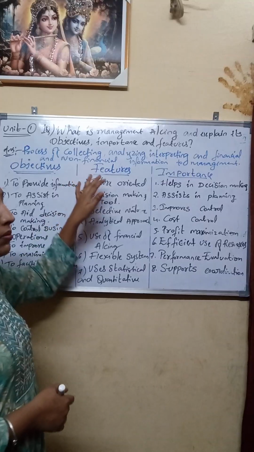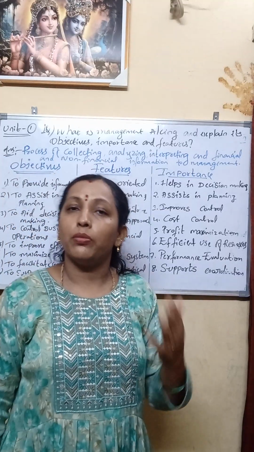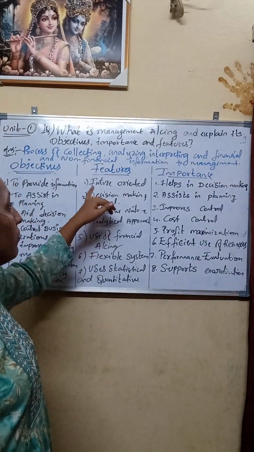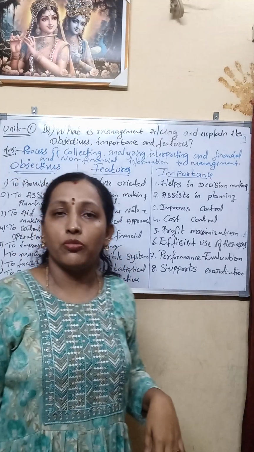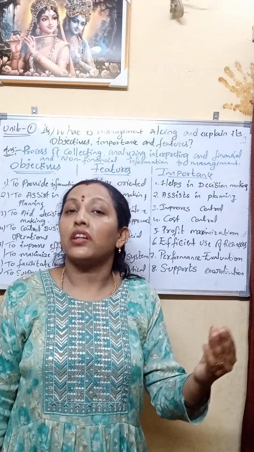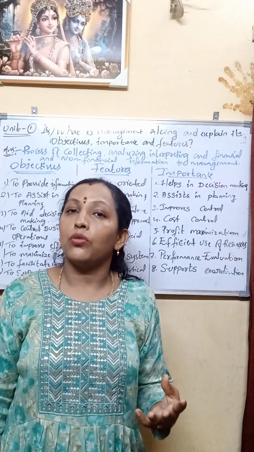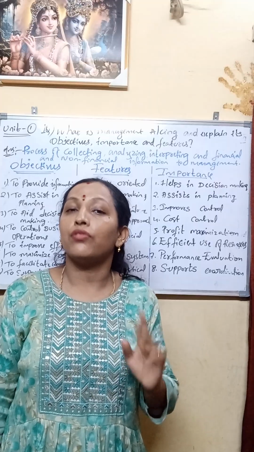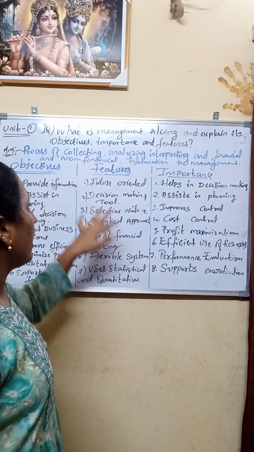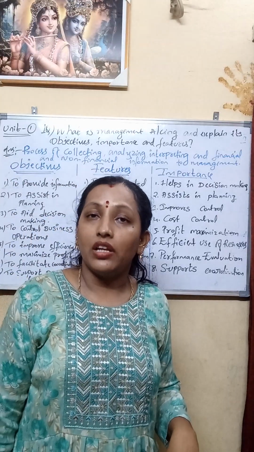Now let's discuss the features included in management accounting. The first one is future oriented. With the help of management accounting, we can estimate, forecast, or predict how the future will be, so we call management accounting future oriented. After that, decision making tool, which we have just discussed.